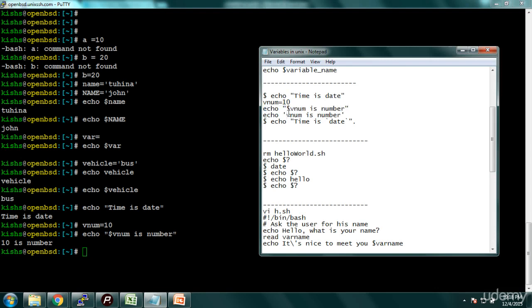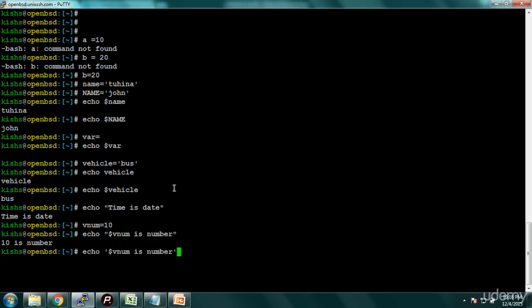But now when I try the same using single quotes, it is printed as it is. When the string is in single quotes, it is printed as it is. It doesn't take up the special characters, but when it is in double quotes, it considers special characters like $ to fetch the value. So this is the main difference between single quote and double quote.